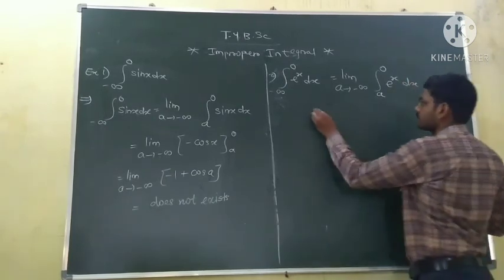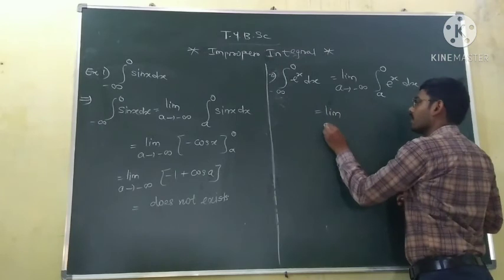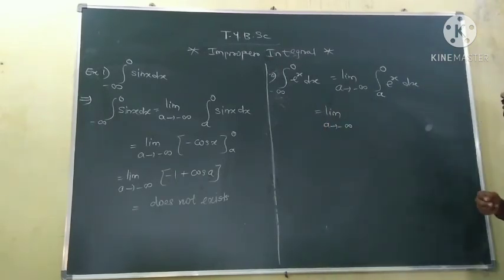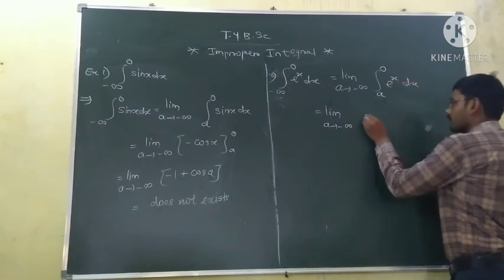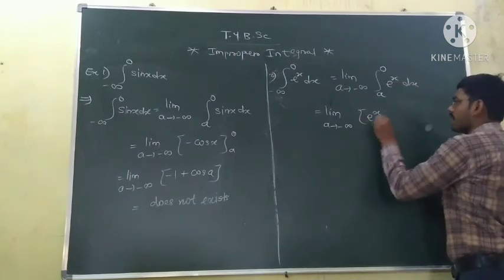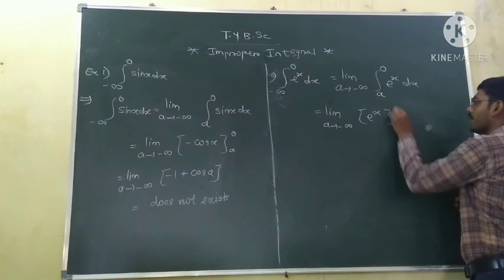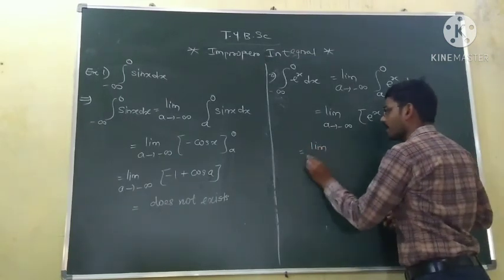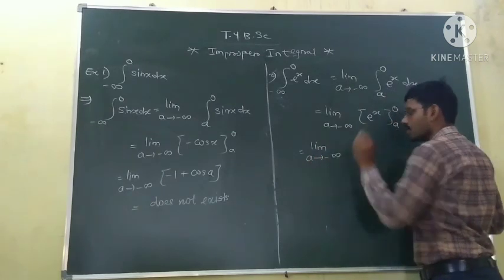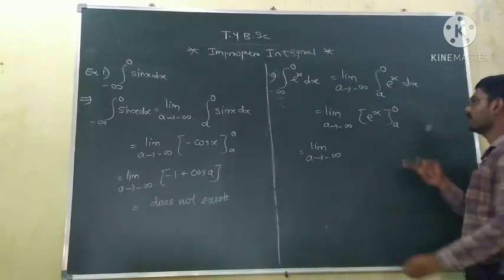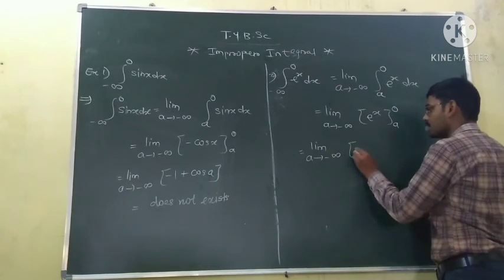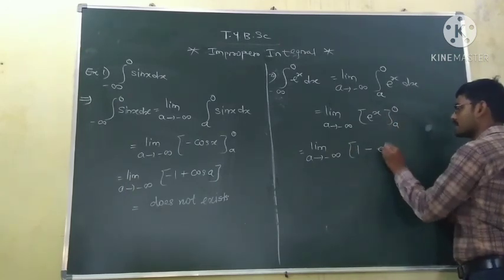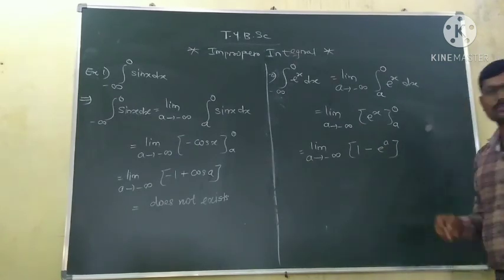So this is equal to the limit as a tends to minus infinity. The integration of e raised to x is e raised to power x, with limits from a to 0. Put x equal to 0, we get e raised to power 0, which is 1, minus, put x equal to a, e raised to power a.